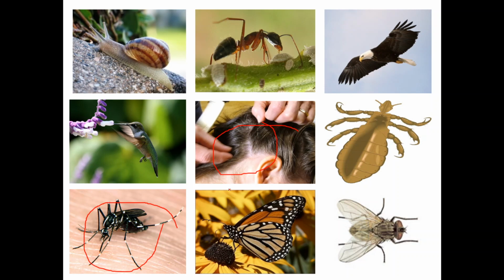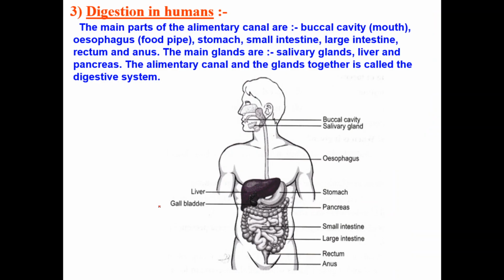These two are also parasites. They depend upon the animals. In this case, we are the host, and mosquitoes and lice are the parasites. They are temporary parasites, not permanent parasites. Whenever a mosquito needs food, it comes to us, but every time it is not depending on us, right? So the mosquito is also known as a temporary parasite.